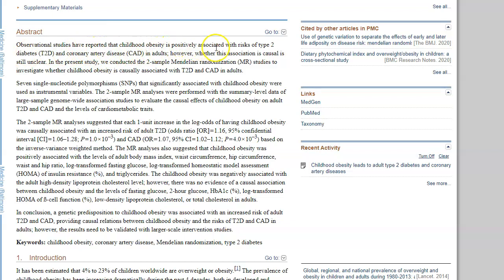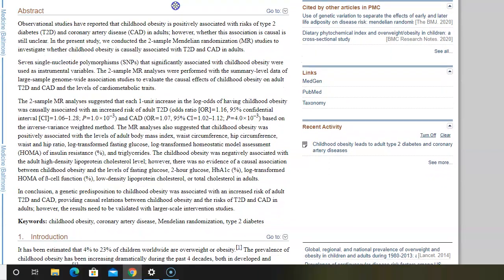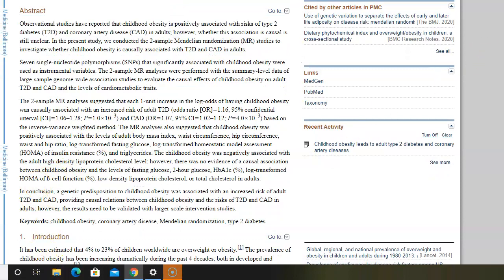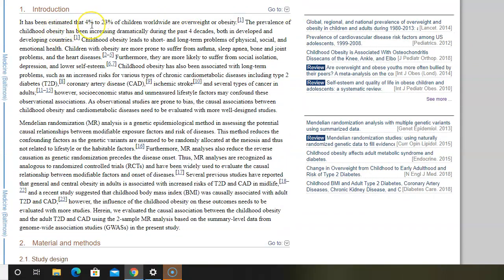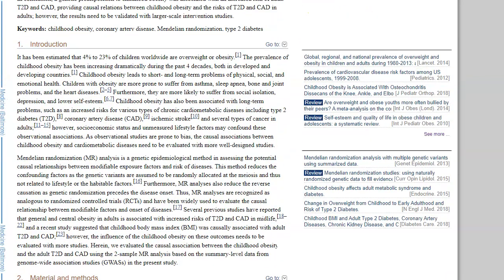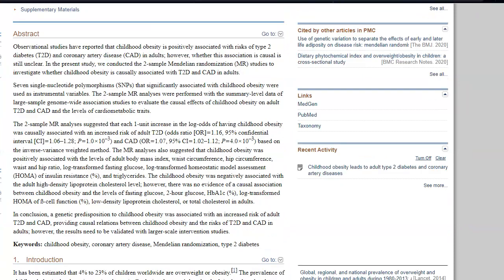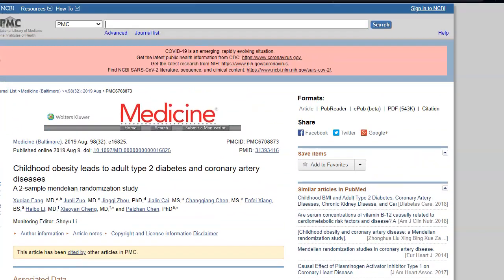Observational studies have reported that childhood obesity is positively associated with risks of type 2 diabetes and coronary artery disease. If I scroll a little bit more, introduction, it has been estimated that 4% to 23% of children worldwide are overweight or obese. I could use that, right? So this is some more, and then it talks about long-term problems. So I can actually understand some of this. Some of it I can't, but some of it I can, and I could actually pull that into a paper. Now, should I choose to paraphrase, summarize, or directly quote that information, I would obviously need to cite it.